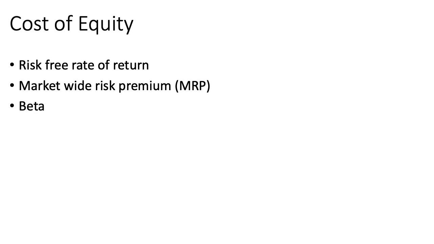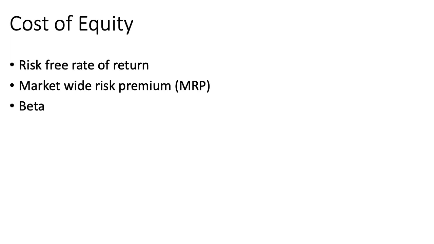And finally, beta, a risk-adjusted factor that reflects each company's riskiness relative to the average company or the average market. If a company is riskier than the average market, the value of beta would be higher than 1, and hence this company's cost of equity would be higher than that of the average market.